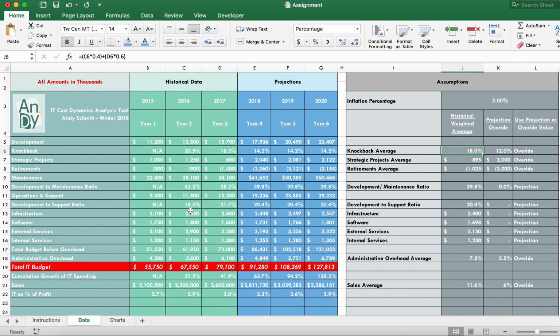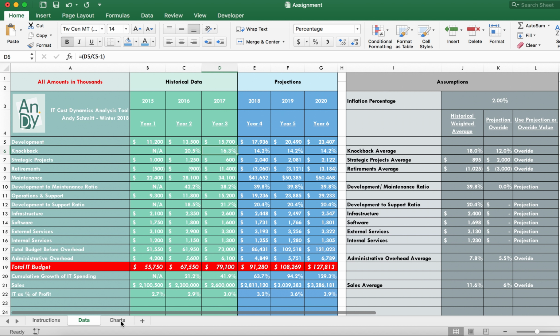Now, on certain years, you can only get 2 pieces of data. So here, year 2 starts at 0.4, and year 3 is 0.6. So if there's 3 years, it's 0.25, then 0.3, then 0.45. If it's only 2 years, it's 0.4 and 0.6. And that's how we get these weighted averages to be able to project out to the future.